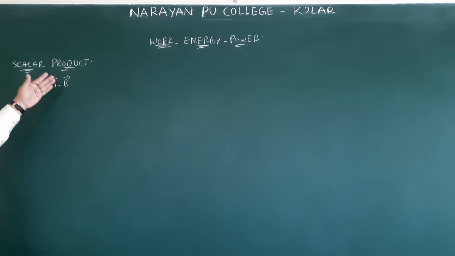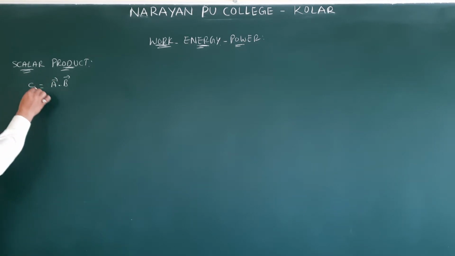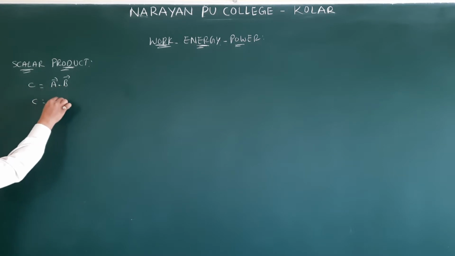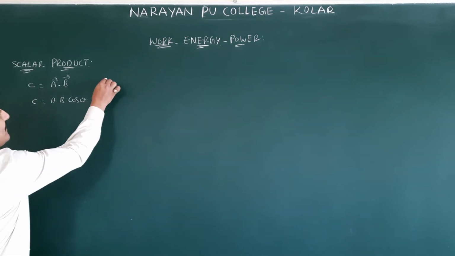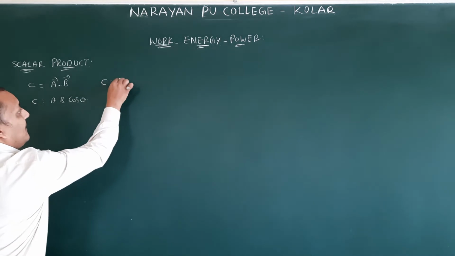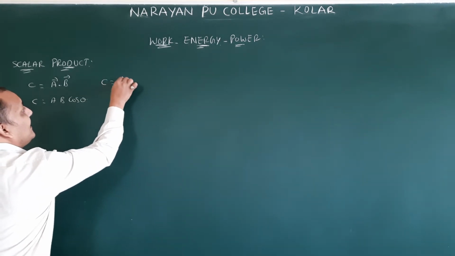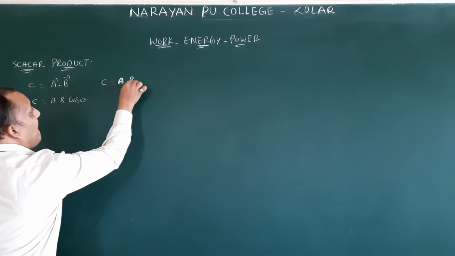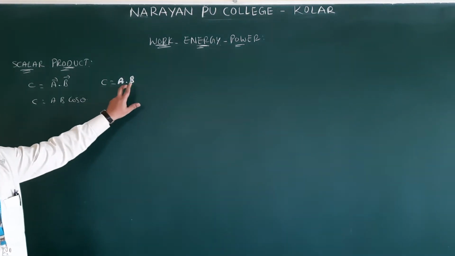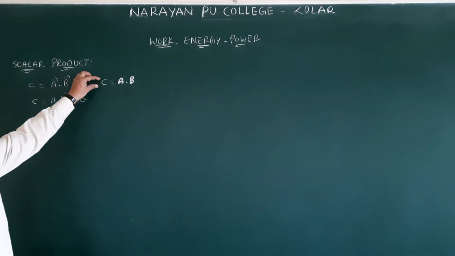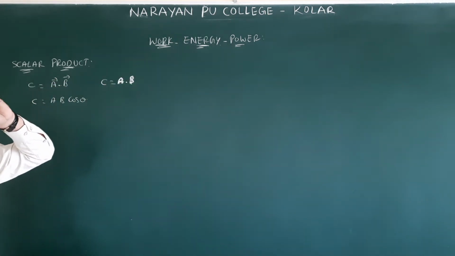How are we going to define this? The definition is very important. C is equal to A B cos theta, where A is the magnitude of A bar and B is the magnitude of B bar. In the textbook, C will generally be written as a normal letter, while A and B will be written as bold, thick letters.